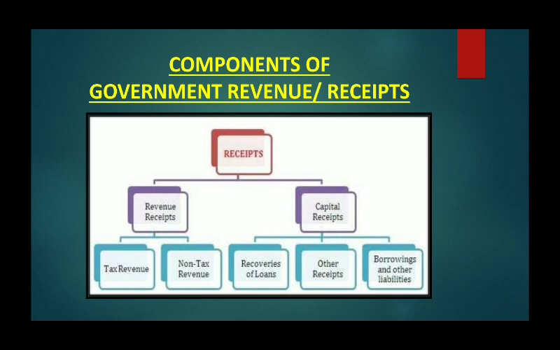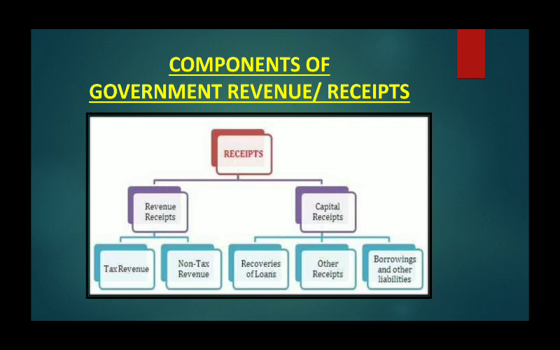Receipts from tax are like income tax, corporation tax, customs duties which are imposed on imported goods, central or excise duty, and GST, which is a comprehensive tax on manufacture, sale and consumption of goods and services at the national level. So all these taxes are receipts of the government.